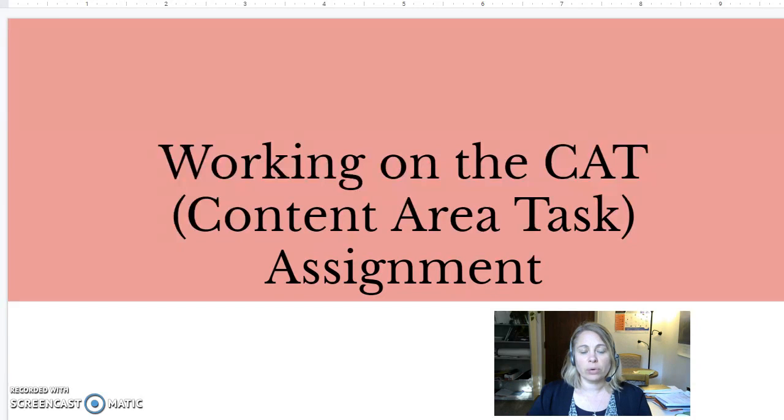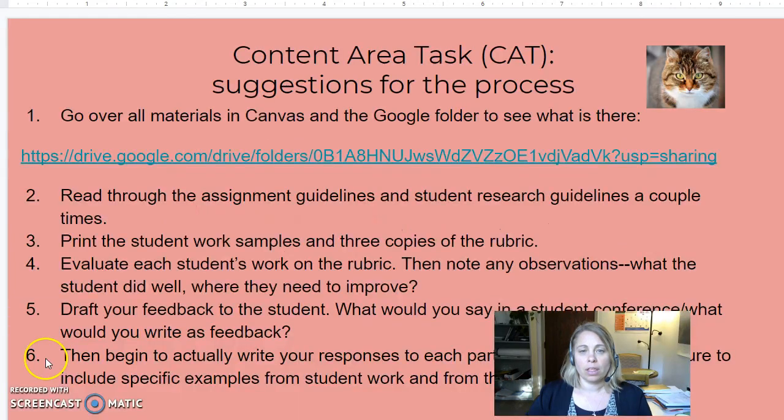Okay, the last thing I want to go over is the content area task. We talked about it in class. If you weren't there, please make sure you go through Canvas and get familiar with it. I'm not going to go over everything we already talked about, but I reposted the same slide from our June 4th class here in the slide, so you have it. This list of tasks is also posted in the Canvas assignment for the content area tasks. So you have it in lots of different places.